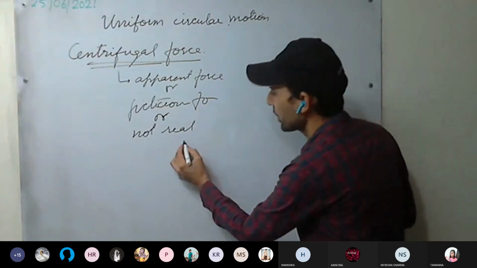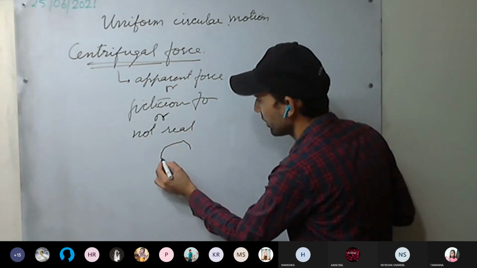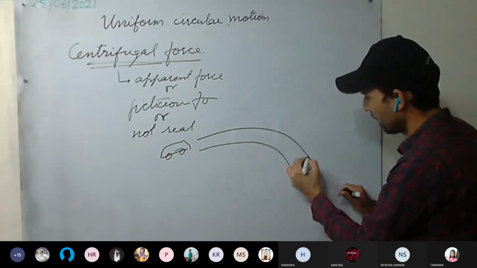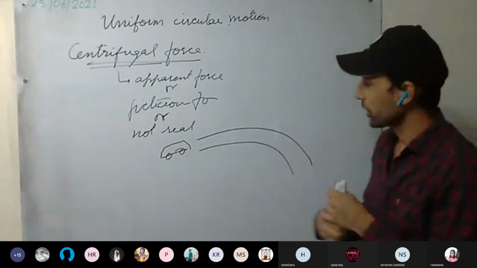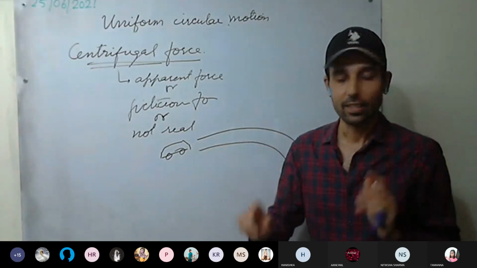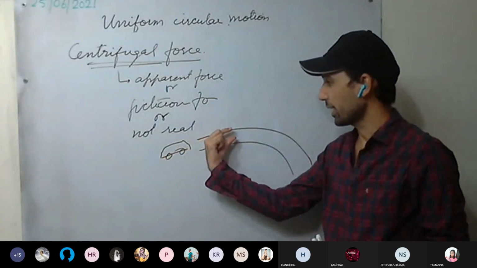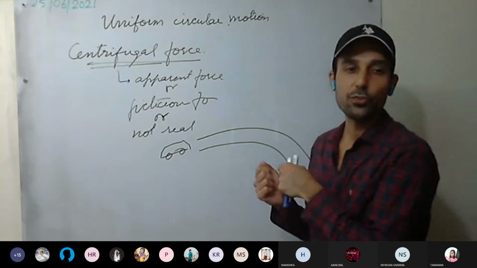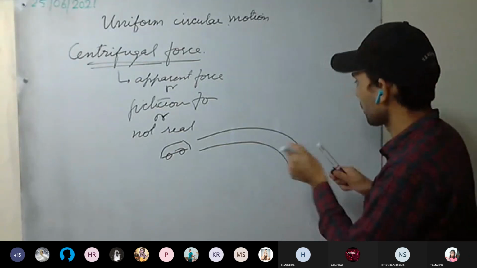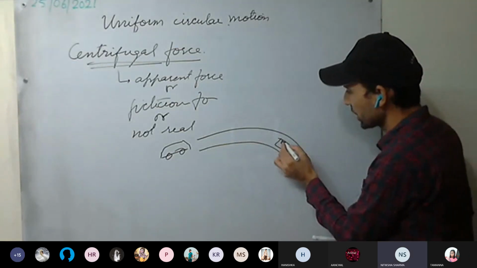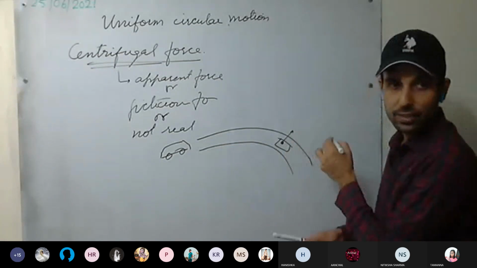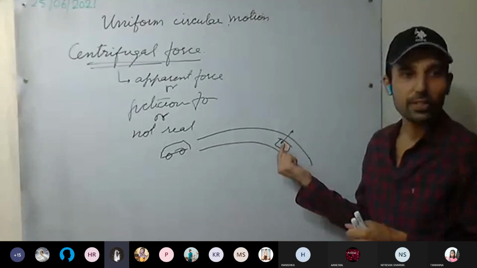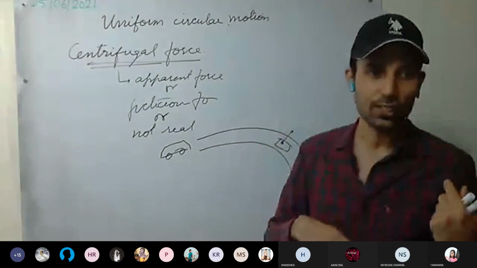Now, for example, this is your car, and there is a curve ahead. So what will happen? You have closed your eyes. Now, as the car is moving in this direction, as on the curve it turns, what happens? You feel a force outward, yes or no? When the car reaches the curve, you are sitting here, you feel a force outward, yes or no? Yes, you feel a force outward. Is something pushing you outside?